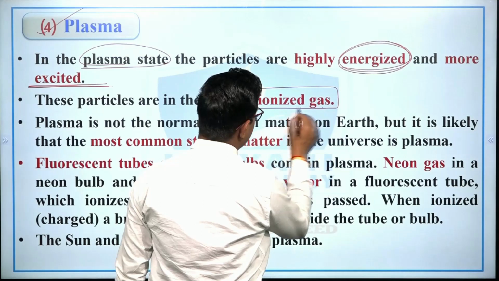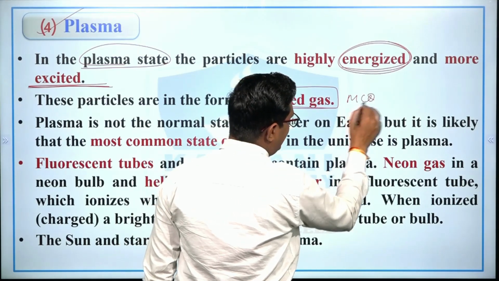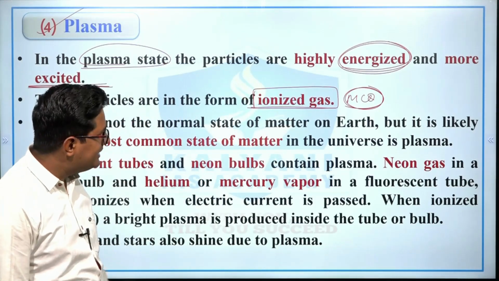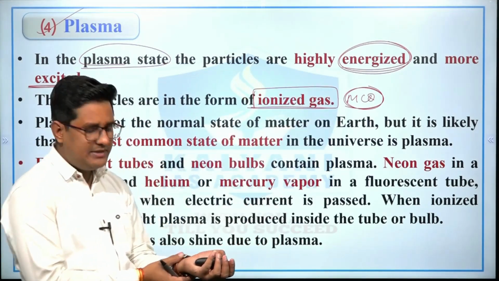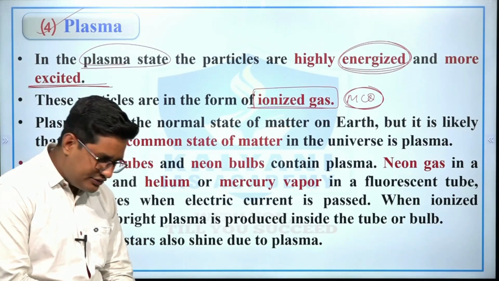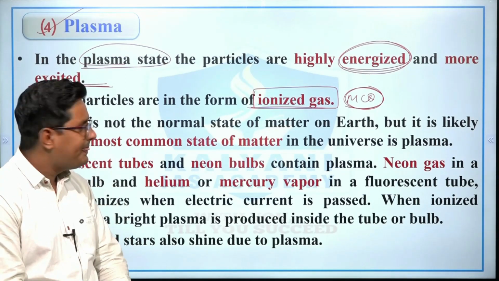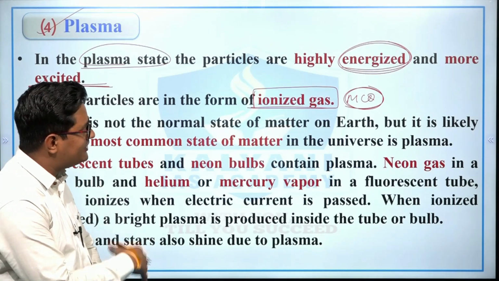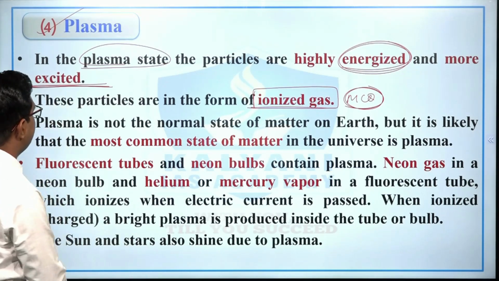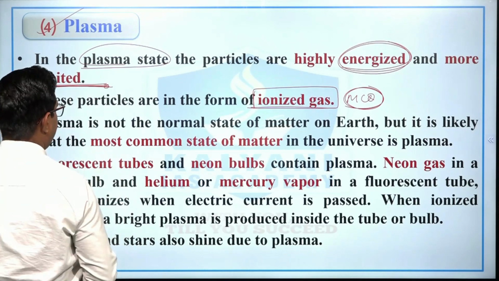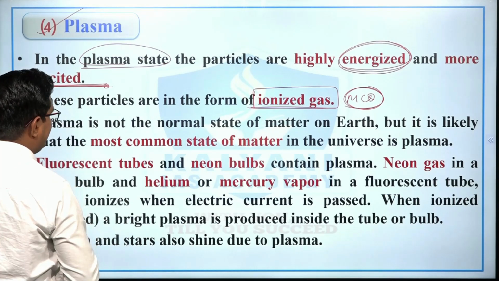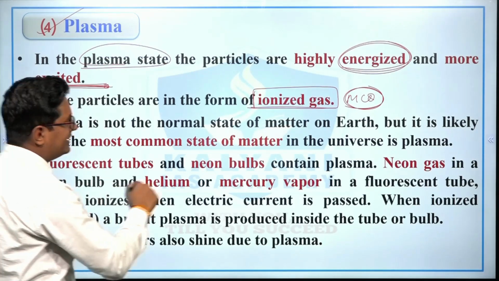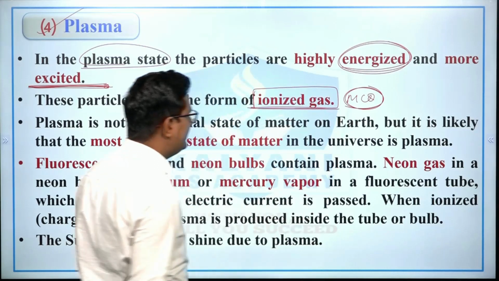तो remember ये सीधा सीधा जो है MCQs में, this question has been asked in various examinations. Also this has been asked in the UPSC, right? So simply exams में पूछा जाएगा आपसे, right, कि the state of matter which has highly energized and more excited particles is known as plasma, right? And the particles of plasma state are in the form of ionized gas,